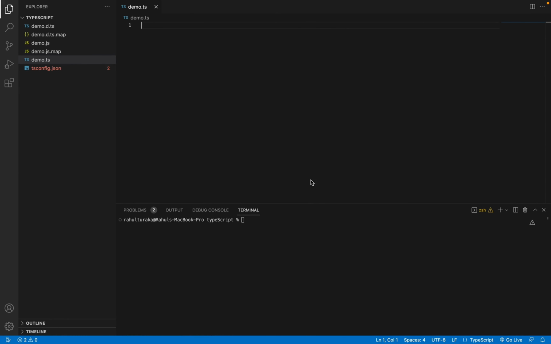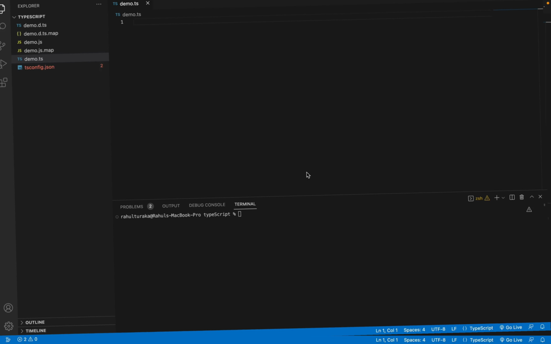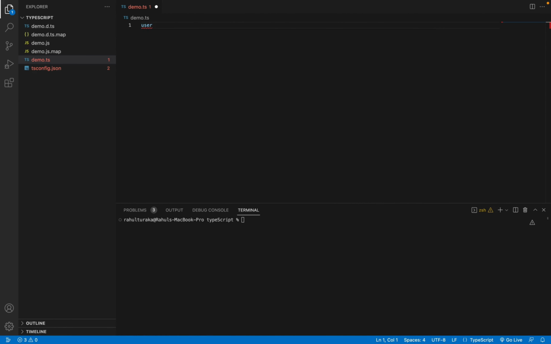As of now, we have learned TypeScript basics, right? Now let's see how we use interfaces. Before knowing that, let's see how we will write an object in JavaScript. Generally, I would like to take an object, so I make an object that is user.